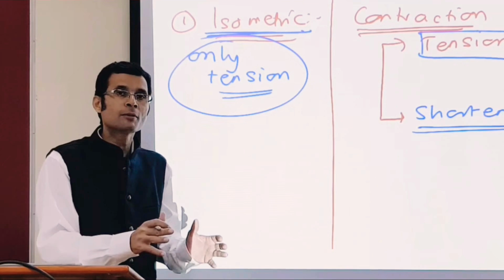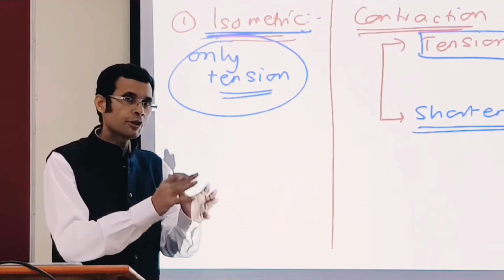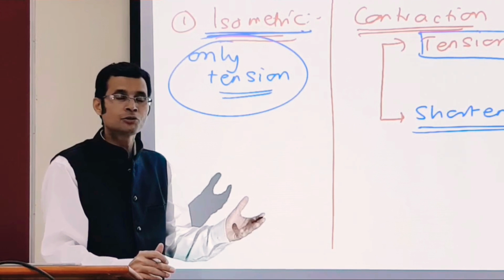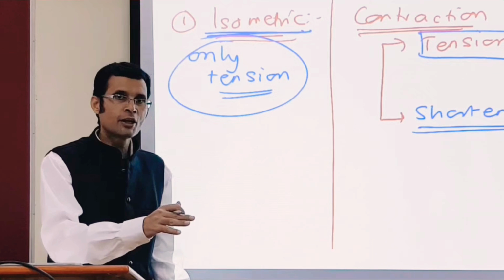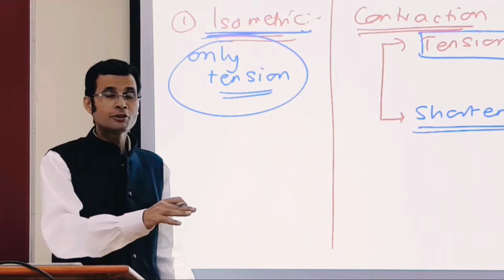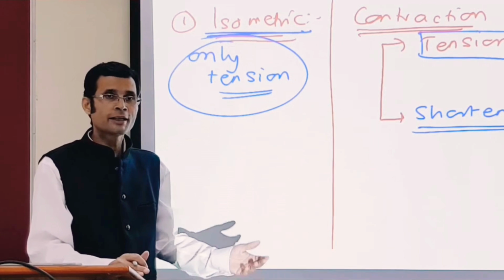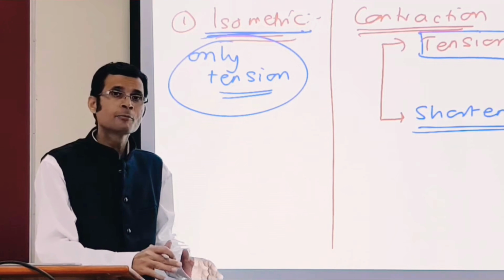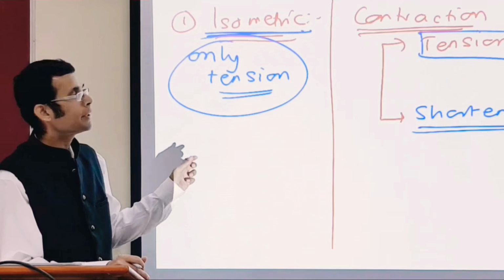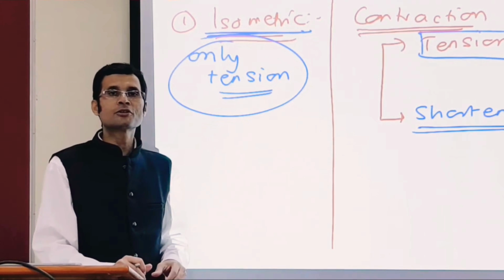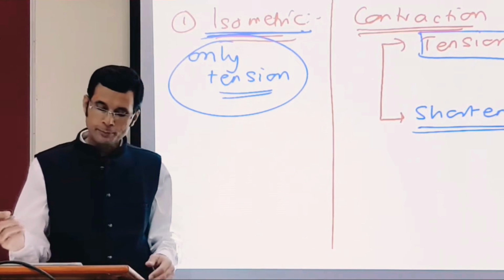Only tension develops in the muscle, but there is no shortening. Load does not get displaced, just the tension gets developed. So that only tension development part is the isometric contraction, isometric tension development.